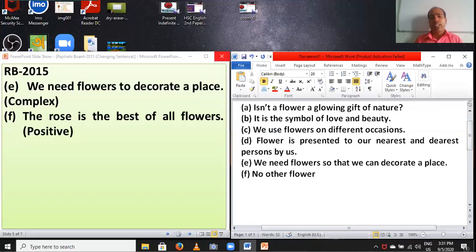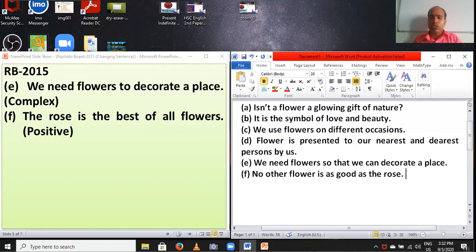Flower, and you have to set a singular verb here. The verb is, so you have to set is, and you have to set as, and then you have to set adjective 1: good, better, best. Here the adjective is best, so adjective 1 is good. Set good, and you have to set as, and you have to set the subject in this sentence, the rose. This rule you can change into another rule.